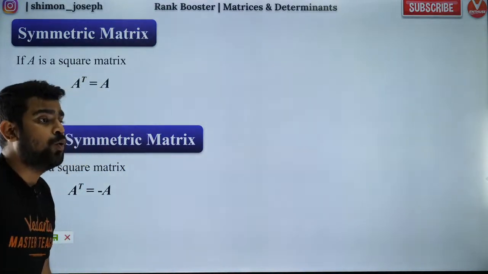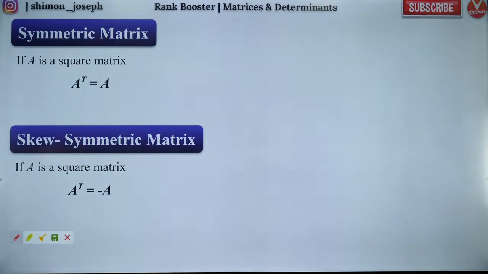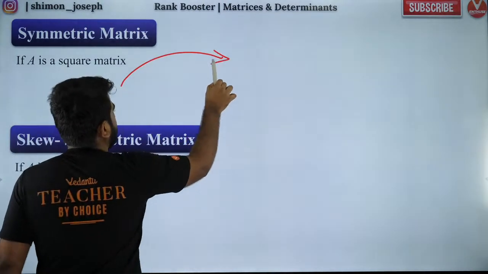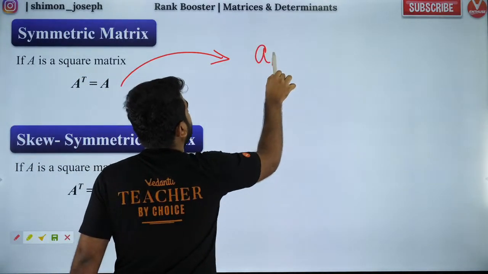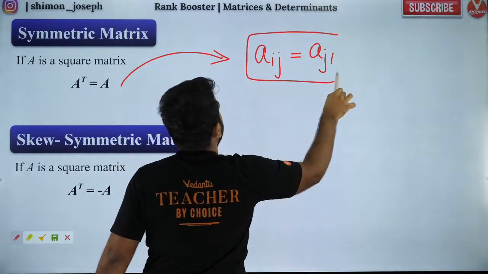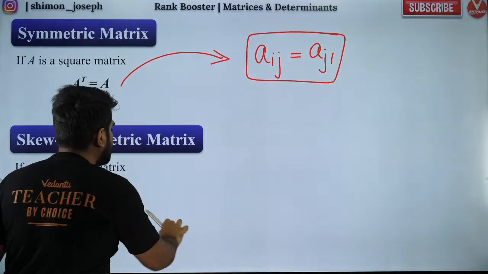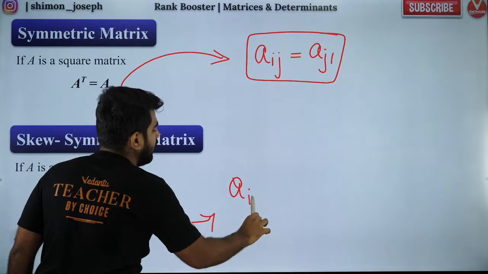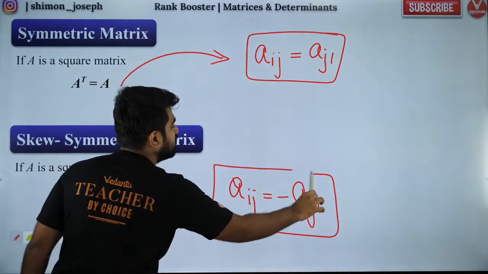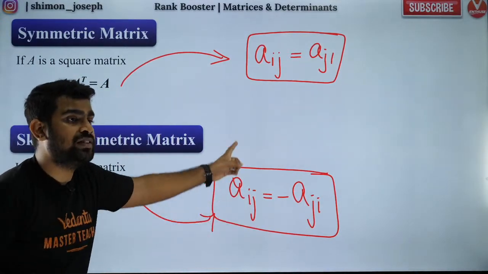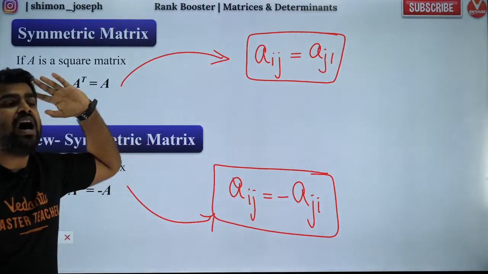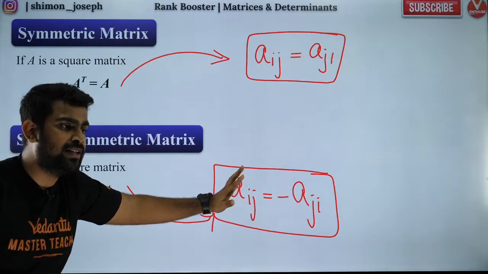People are asking, sir, why should the diagonal elements be 0 for skew symmetric? Yes, I will explain it. See, this is matrix notation. But if I write it in element form, Aij equals Aji is the condition for a symmetric matrix, whereas for skew symmetric, Aij equals minus of Aji. That is the condition for skew symmetric. This is element wise for symmetric, and this is element wise for skew symmetric. Are you all clear? Everybody?